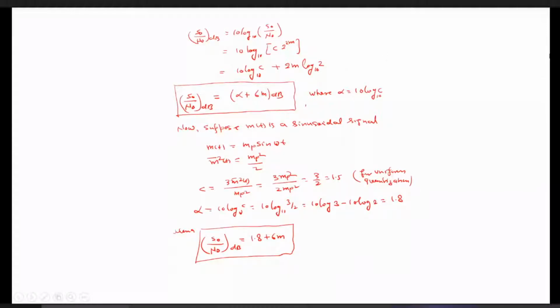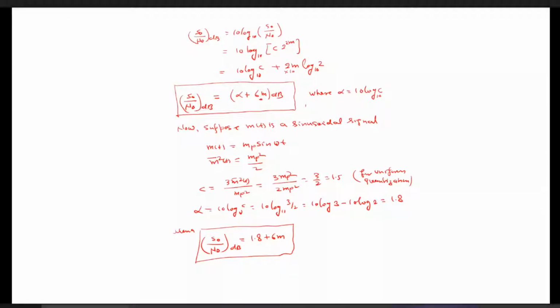And one more thing, here there will be the factor of 10, so 10 also gets multiplied by 2, that is 20 times log of 2. So the value of log 2 is 0.3010, once it is multiplied by 2 it becomes 0.6020, and once you multiply it by 10, it will come out to be 6. So it is 6 times m. So this is this factor.